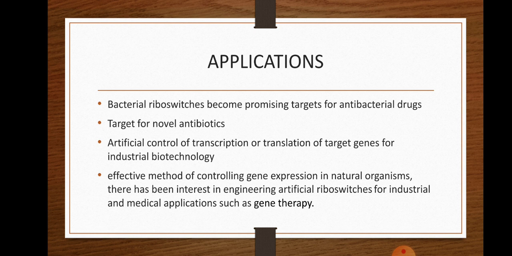Applications. Bacterial riboswitches have become promising targets for antibacterial drugs, targets for novel antibiotics, and artificial control of transcription or translation of target genes in industrial biotechnology. As an effective method of controlling gene expression in natural organisms, there has been interest in engineering artificial riboswitches for industrial and medical applications such as gene therapy.